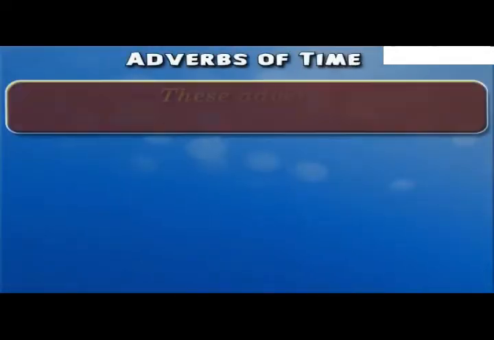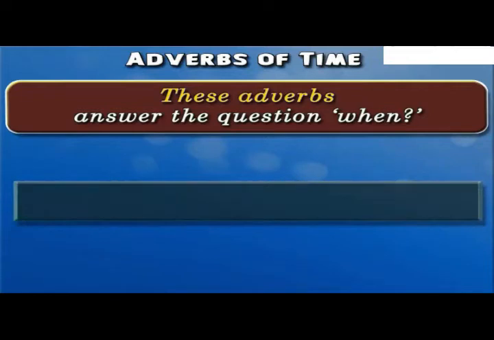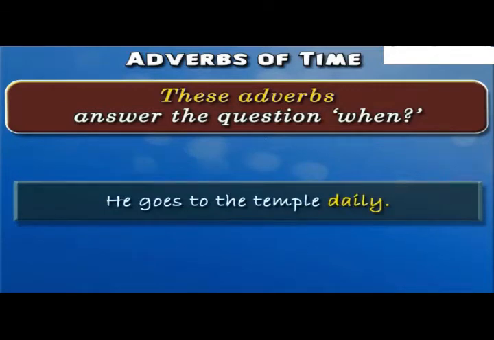Now let us understand the adverbs of time. Those adverbs that answer the question when are called the adverbs of time. Let us see this sentence. He goes to the temple daily. Here, daily is an adverb of time that is answering the question when. When does he go to the temple? He goes to the temple daily.